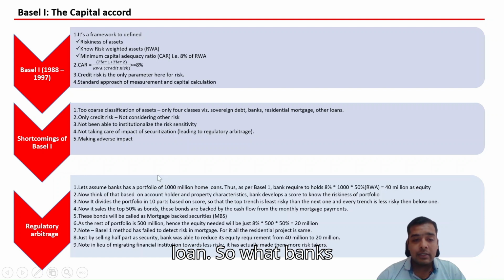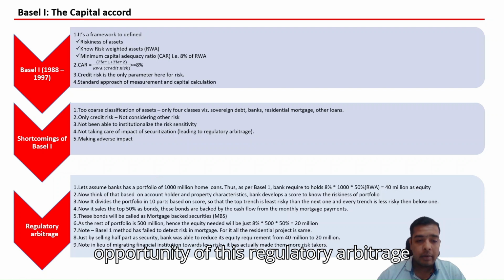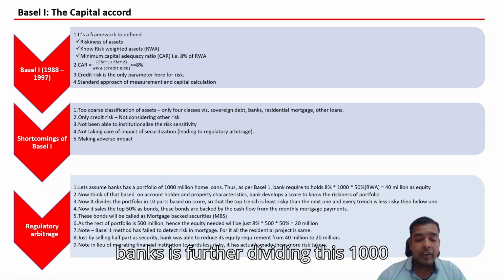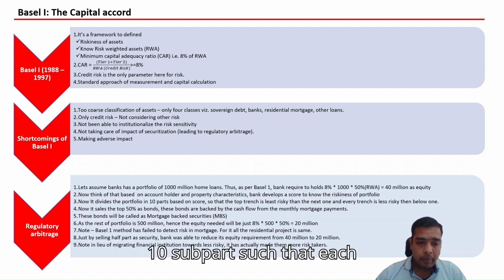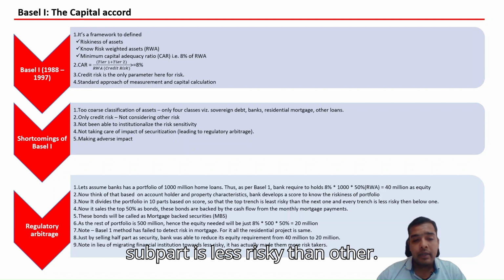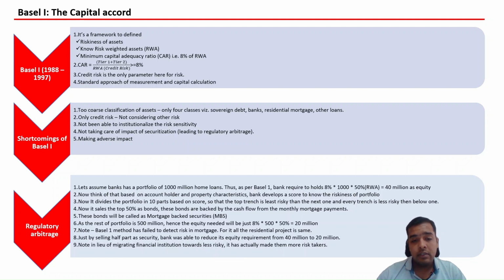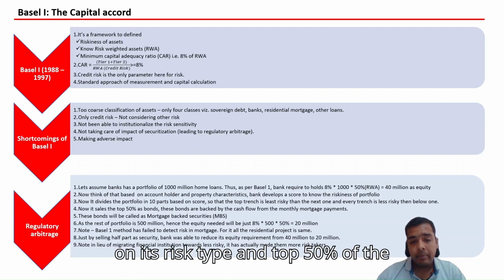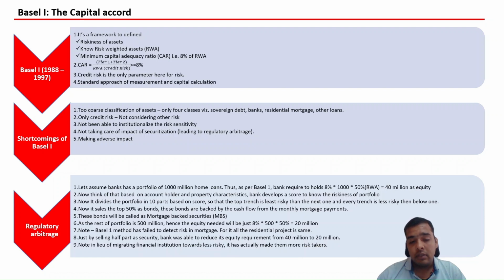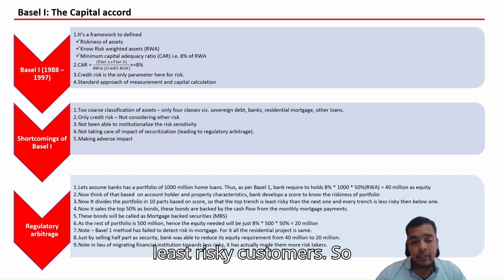But with this regulatory arbitrage, the bank further divides this 1,000 million home loan into 10 subparts such that each subpart is less risky than the other. The 10 subparts are separated in ascending order based on risk type, and the top 50% are the least risky customers.